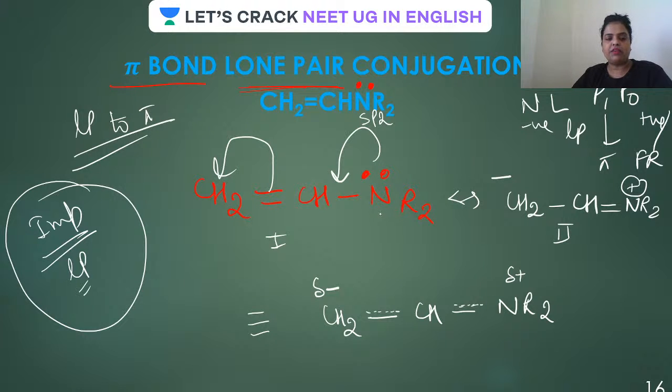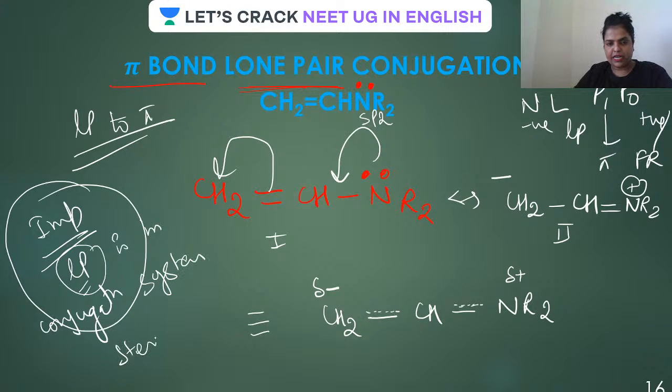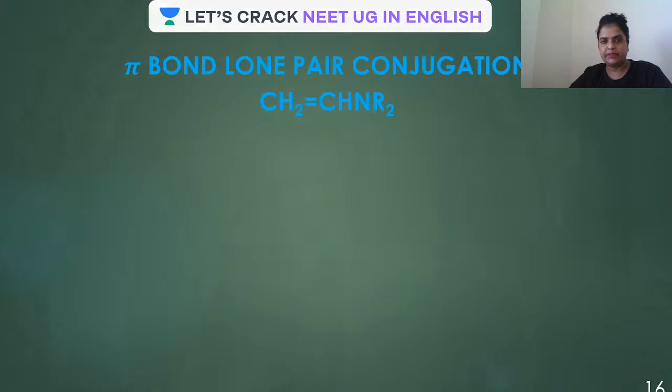This is very important, guys. Okay, so whenever the lone pair is in conjugation with any system, for finding the steric number we are not going to count that lone pair. Okay, it is very important. If a lone pair is in a conjugation system, then in order to find the steric number, that lone pair will not be considered.